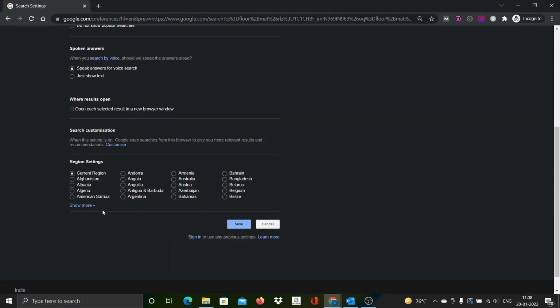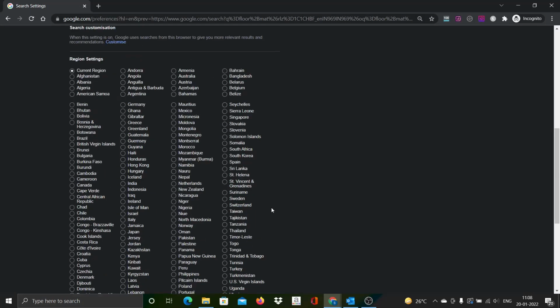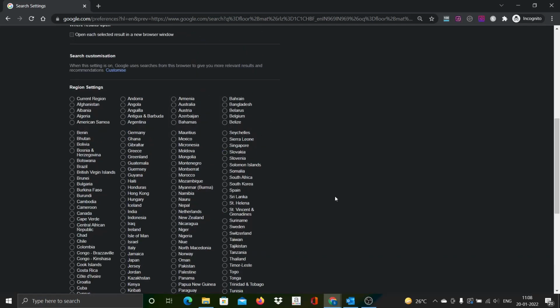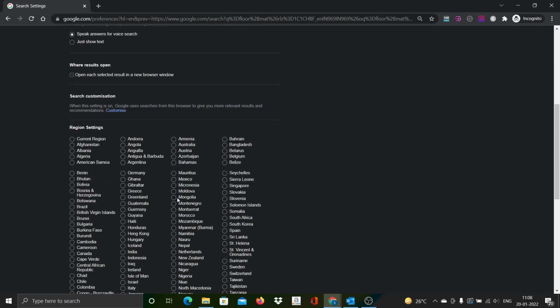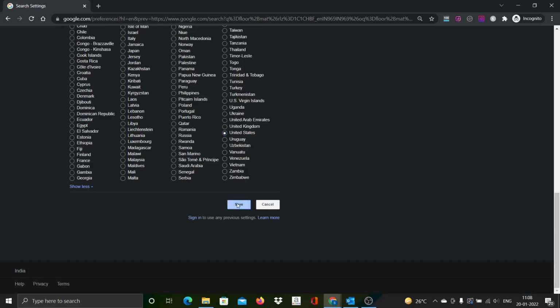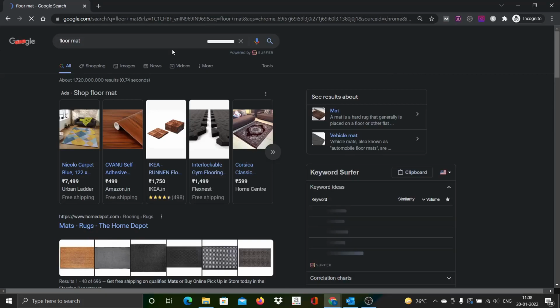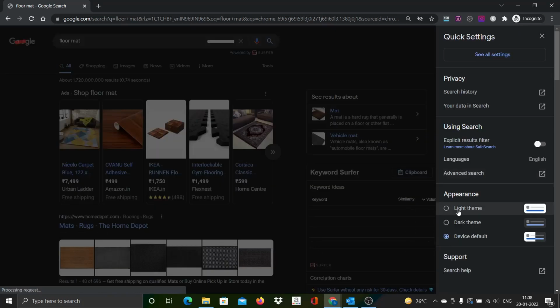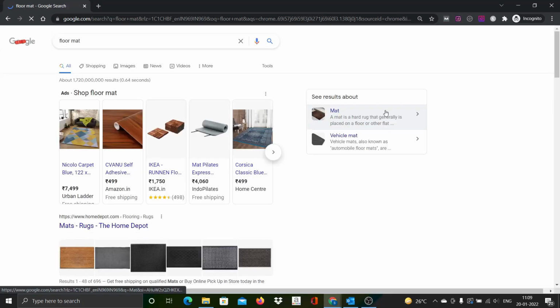It may not be as accurate as a VPN location setting, but for research I feel it gives reasonable output. Here there are region settings. I go to United States, save that option, and then I will change the background also. I prefer the light theme rather than the dark theme. So that's about it. We are good.